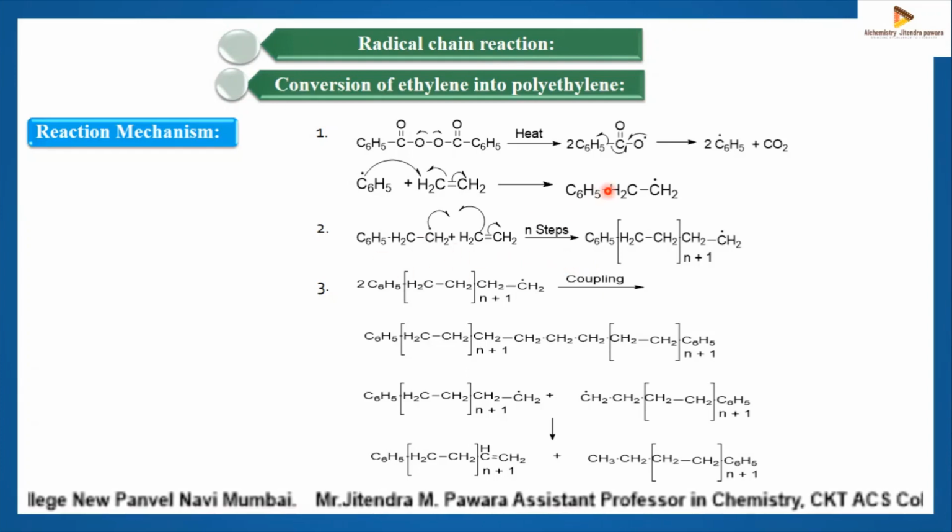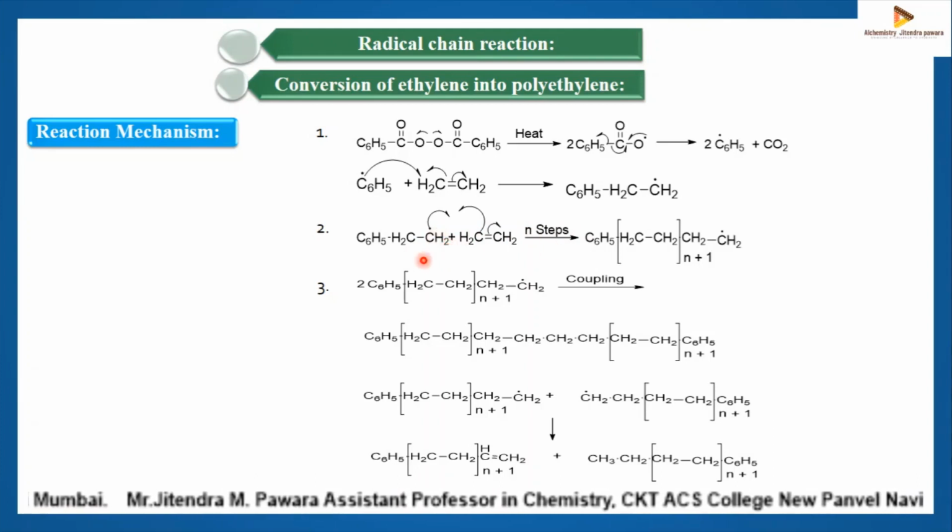So this C6H5CH2 radical will react with another molecule of CH2, and a number of CH2 molecules will react with this.